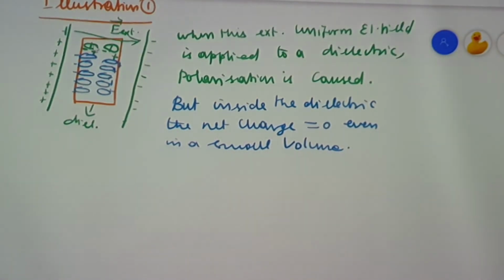The surface charge density at this end is minus sigma, given in your book as minus sigma b. Similarly, on this side you have plus sigma b, where sigma is the surface charge density.